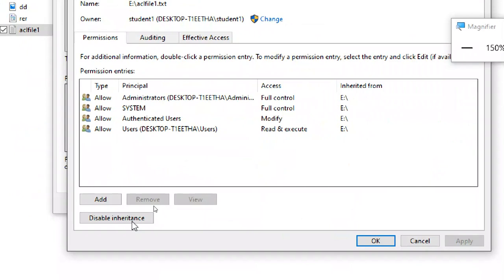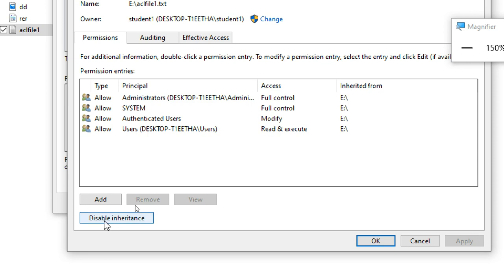You know inheritance. They inherited from the E drive, the parent drive. Whatever permissions are on the parent apply to the child files and folders automatically. That is called inheritance.